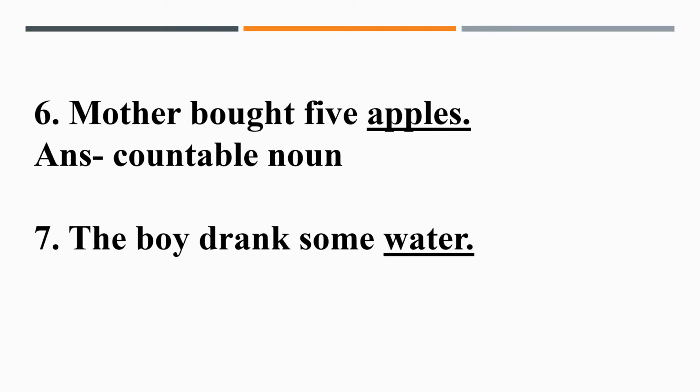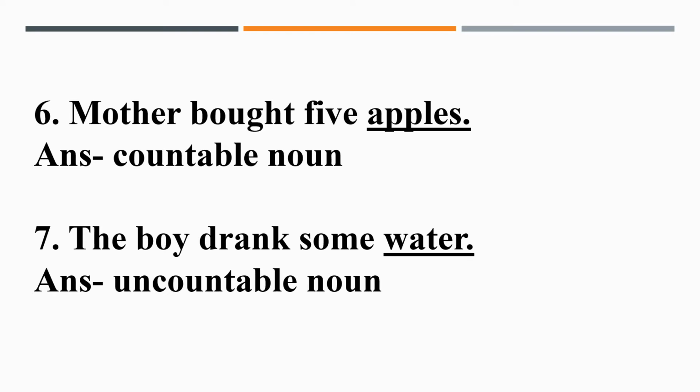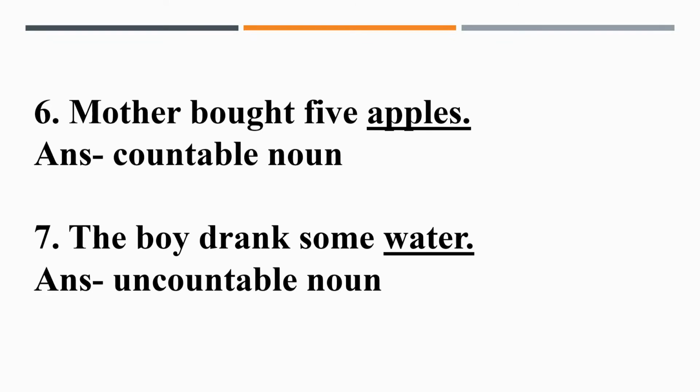Next one. The boy drank some water. And here the underlined noun is water. So water is again an uncountable noun, because we cannot count the water. So children, these are some examples of countable and uncountable nouns. I hope you all have understood this topic.